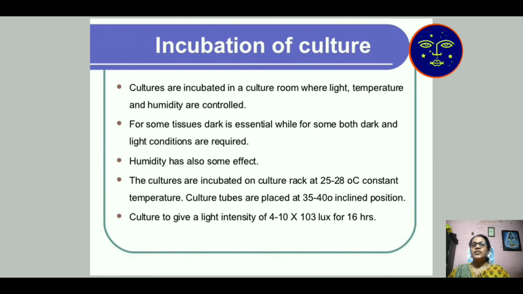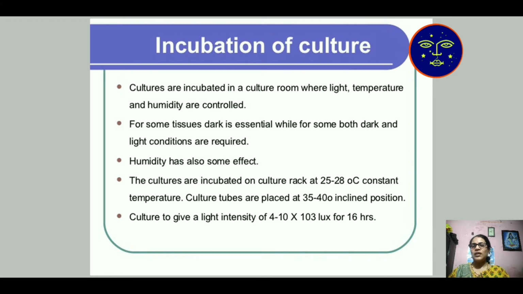Next, the incubation of culture. Cultures are incubated in a culture room where light, temperature and humidity are under control. For some tissues, dark is essential, while some require both dark and light conditions. So we choose according to the plant's requirement, then set our room accordingly. Humidity also has some effect.